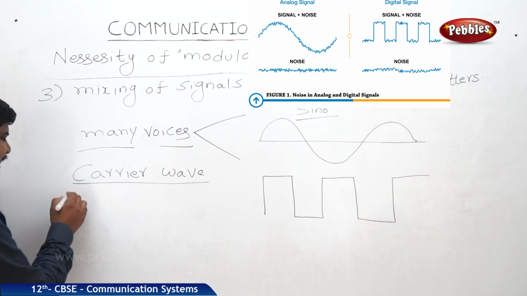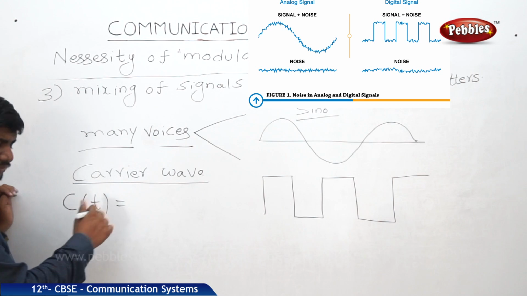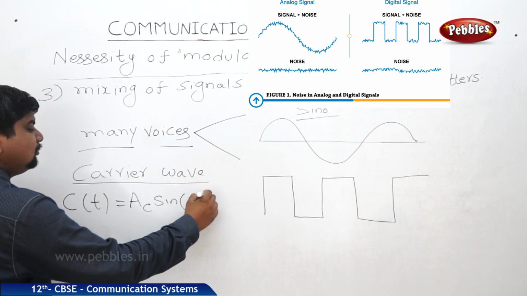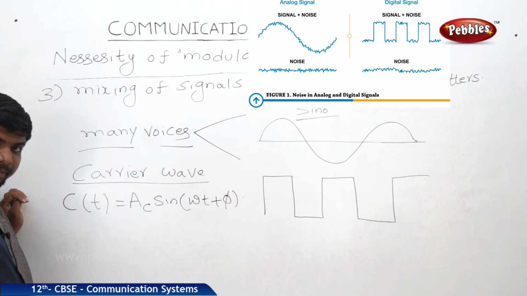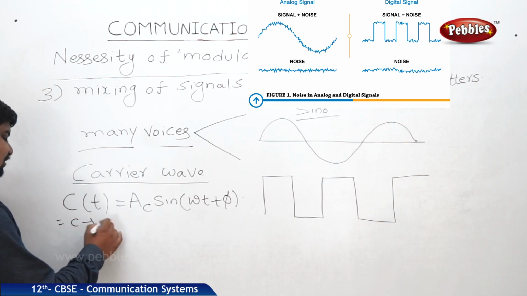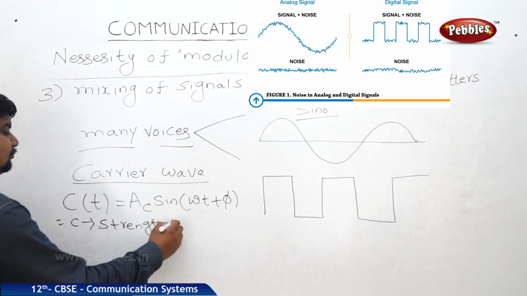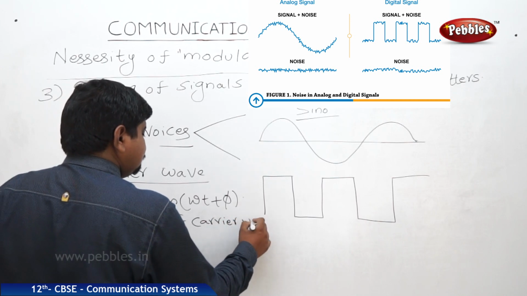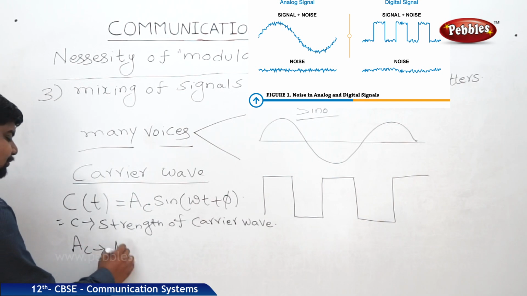The strength of this carrier wave we can refer to as c(t), meaning it is time variable. The equation is c(t) = Ac sin(ωt + φ). c is the strength of the carrier wave. Ac is the amplitude of the carrier wave.